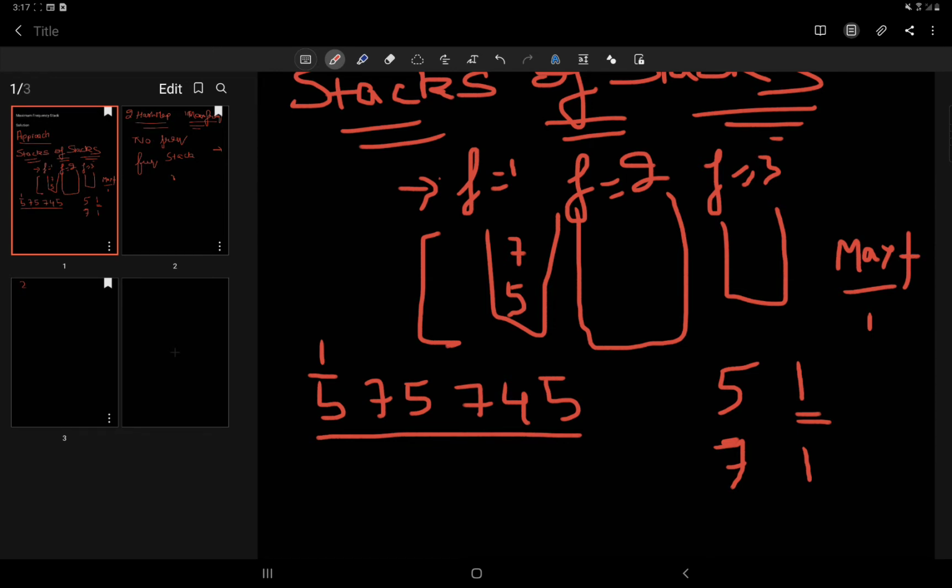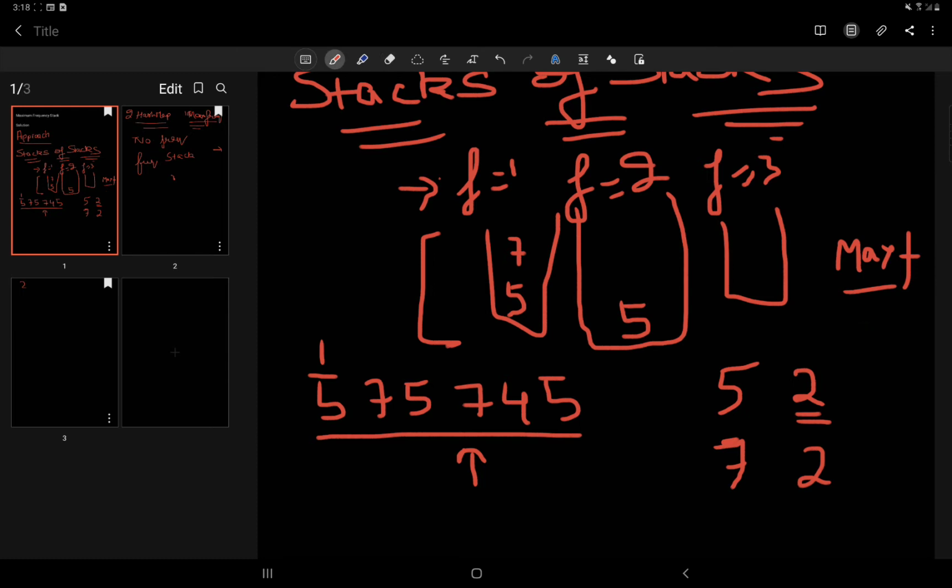Now 5 comes again, and I see it is present in my hash map, so I just update its frequency to 2 because it has occurred again, and correspondingly I'll add it to the stack for frequency 2. If that stack is not present, I'll create one and push 5 there. Another number that comes to us is 7. 7 is also in my hash map, so I'll update its frequency to 2, and the maximum frequency will also be updated.